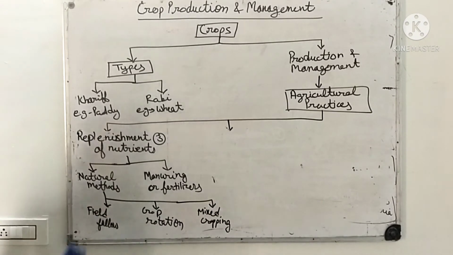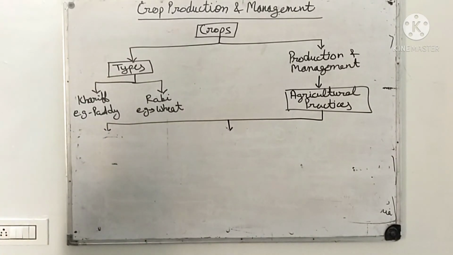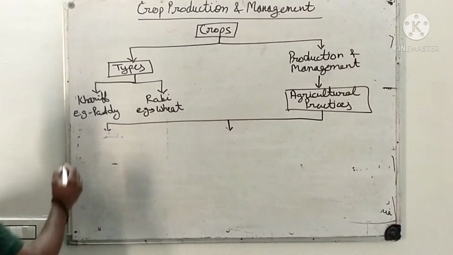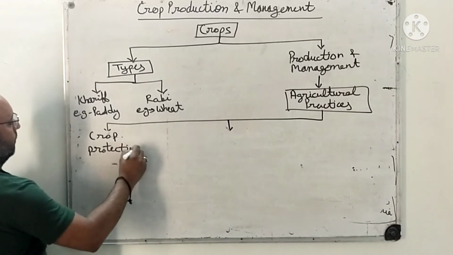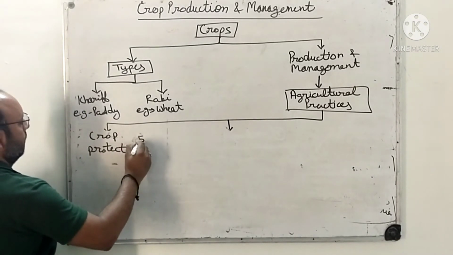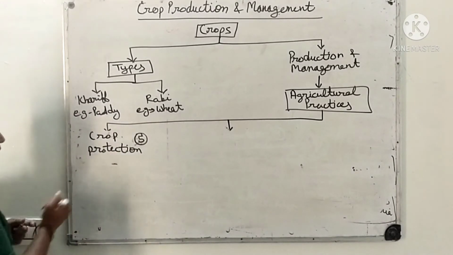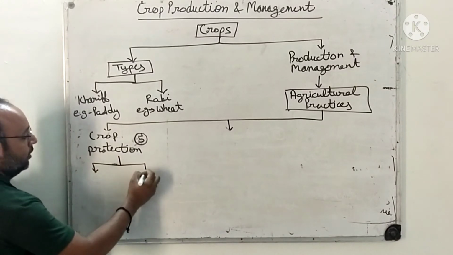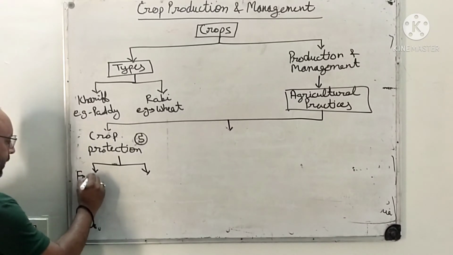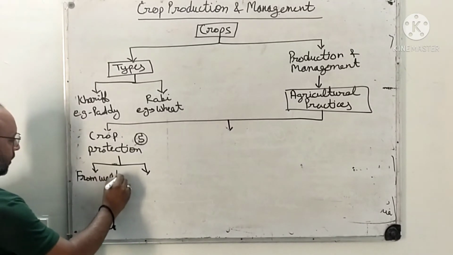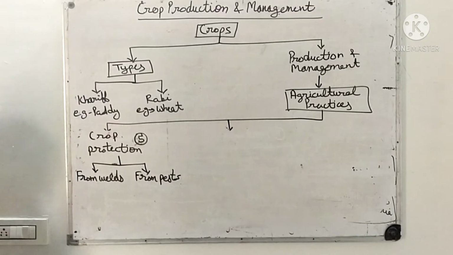So then after this we are having the fifth one. After this irrigation we have crop protection. Then how we have to protect our crop. So how we can protect? First of all we must understand from whom we have to protect. So we have to protect from first of all weeds, obviously, then from pests also, right? From weeds and pests.